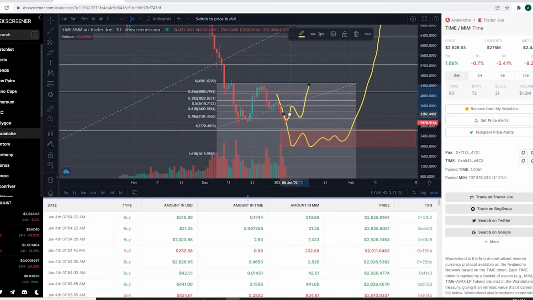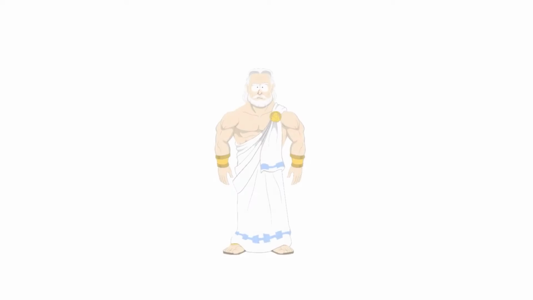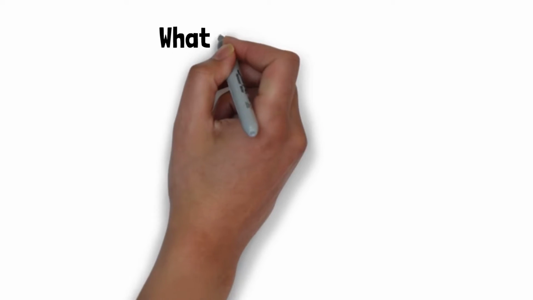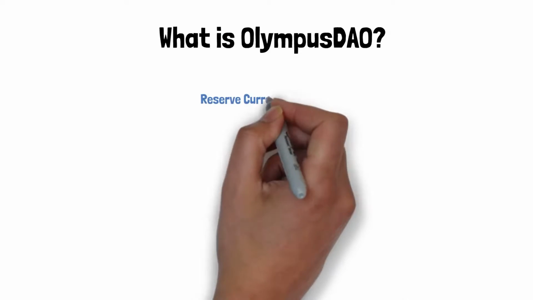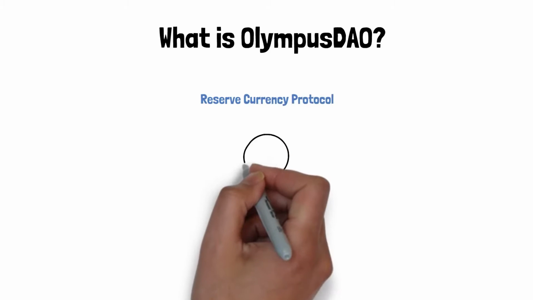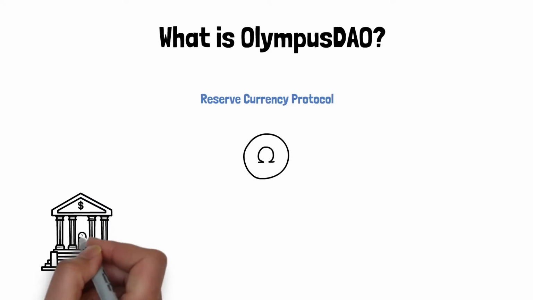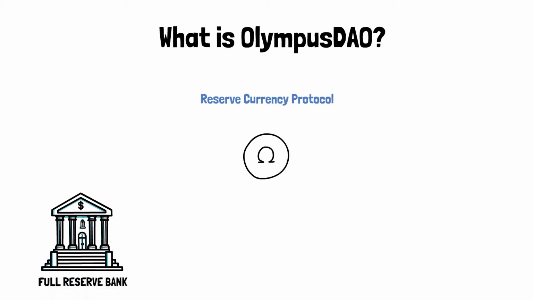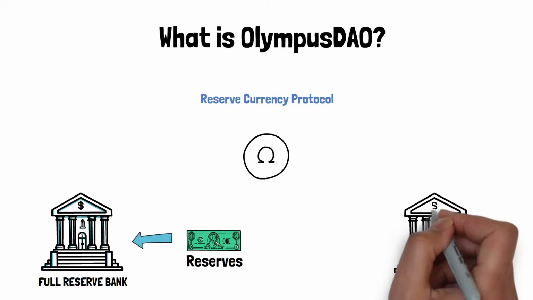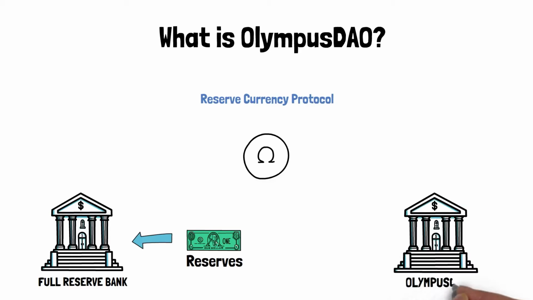Wonderland took the framework from Olympus DAO and created its own project on the Avalanche blockchain. Olympus DAO operates similarly, using a treasury to back up the value of each token. However, the two projects use different investments to back up their tokens and operate on different blockchains.